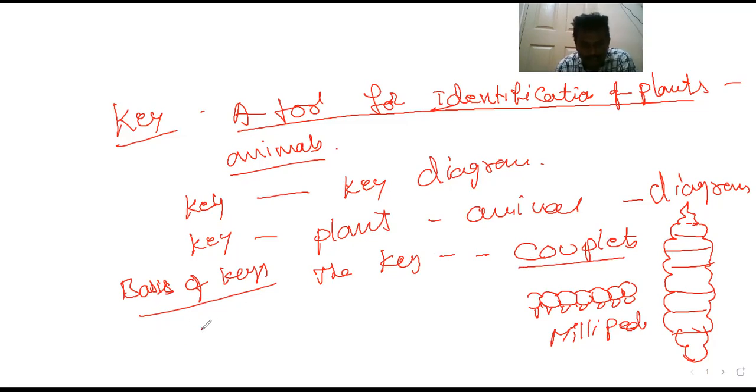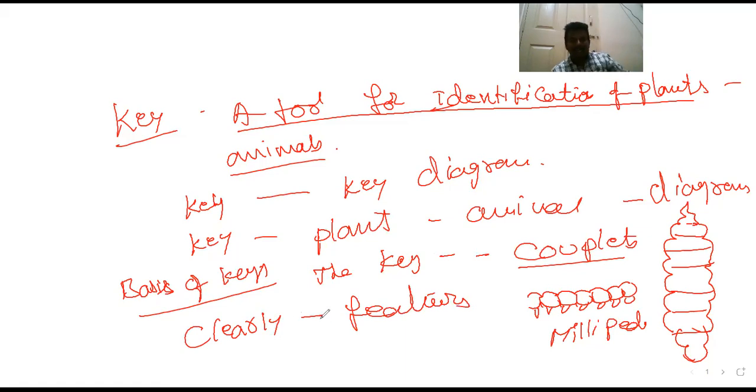A key is based on clearly observable features. In our day-to-day life, if you see a leg or a feather of a cockroach, by seeing that we can identify that it belongs to a cockroach. Or in our home, if you observe a lizard's tail, we can identify that this tail belongs to a lizard. So, clearly observable features.